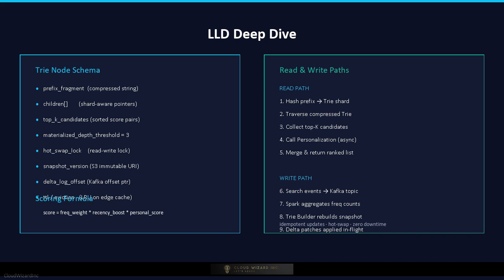The tree builder publishes immutable snapshots to an object store, such as Amazon S3 or Google Cloud Storage, and serving nodes hot swap to the new snapshot with zero downtime using a read-write lock. Incremental updates between rebuilds are applied as a delta patch via a small update log replicated through Kafka. The personalization service maintains a low-latency user feature store, Redis or a dedicated embedding lookup service, so the re-ranking step adds at most 10 milliseconds to the total response.